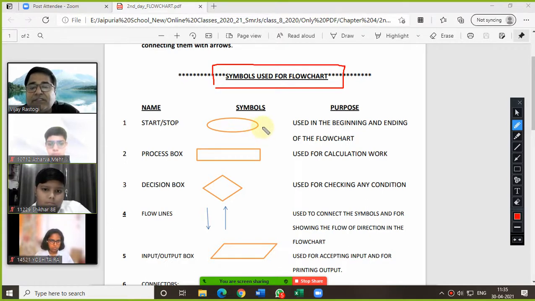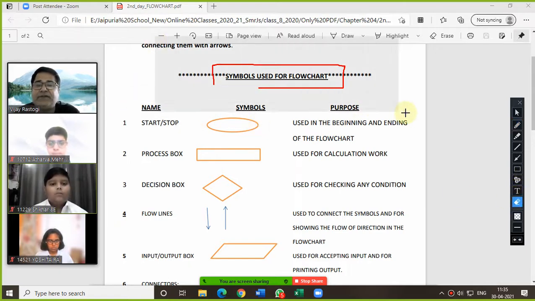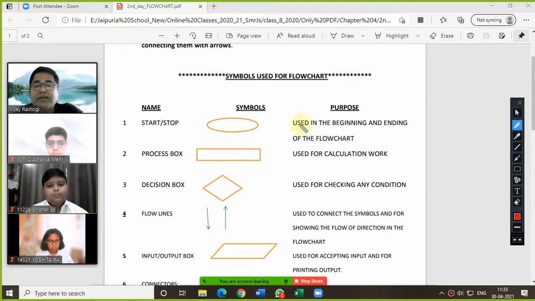This is your simple symbol, or you can draw it like this also. Use pencil for drawing the symbol. That's very, very important. This symbol you can use as a start and stop. In the book also it is given in the oval shape, or you can say the rectangular shape, but it is not exactly a rectangular shape.